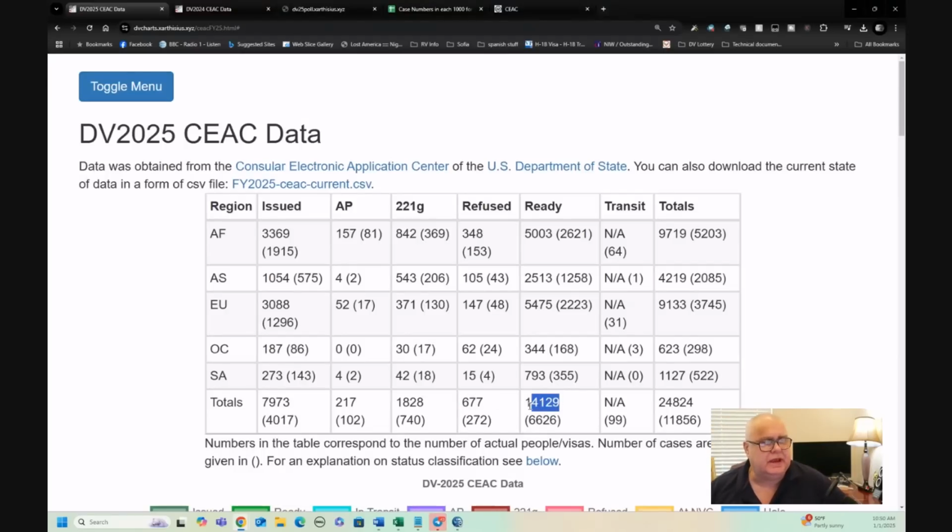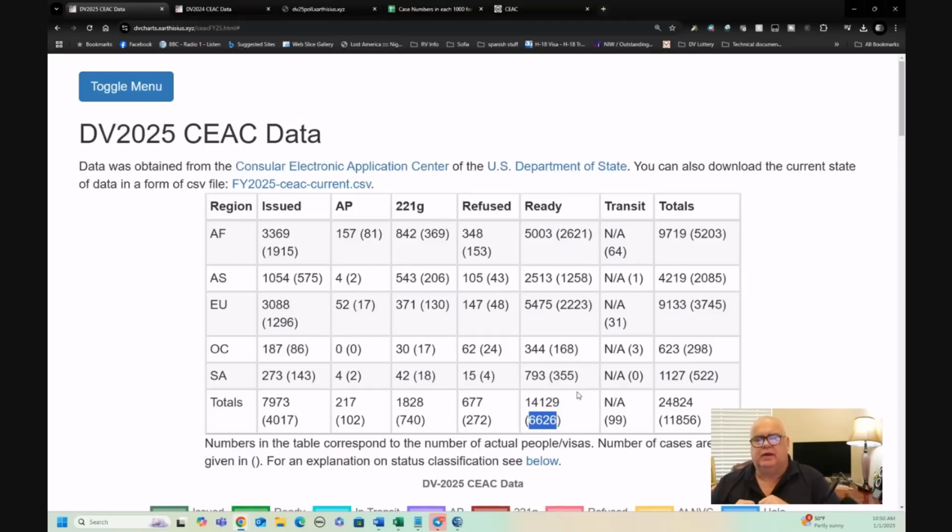And then there are ready cases. Now, a case that is shown in ready, and there are 6,600 cases in ready, is a case that has not been updated in the database yet. So it's been scheduled, and it could be an upcoming interview that's going to happen in January or February, but it could also be someone who was scheduled in October, November, December, but either didn't show up for the interview, in which case the case will always stay at ready, or they did show up for the interview, but for whatever reason the embassy has not marked their case.